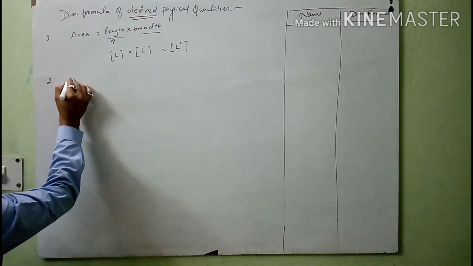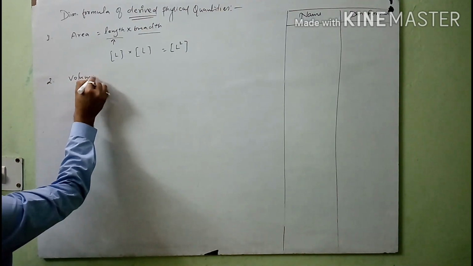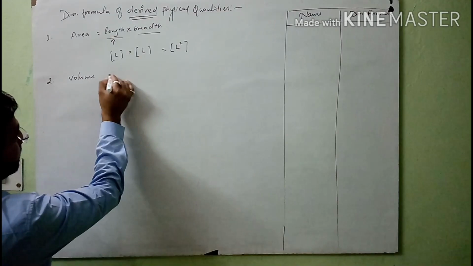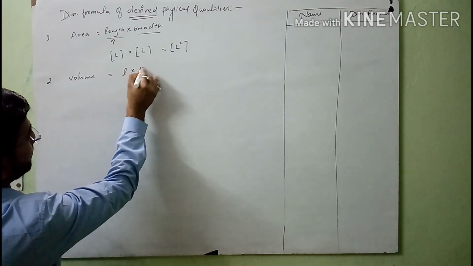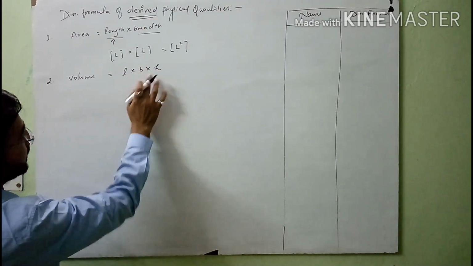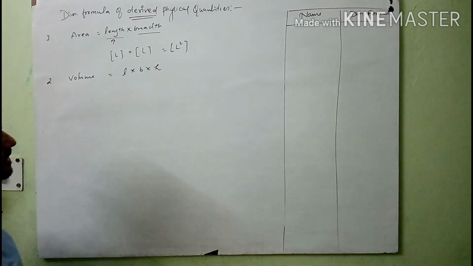Now in the second case, when you think about the dimension of volume, you know that volume is the product of length, breadth and height, and all three are measured in meter in SI unit, meaning they all represent length.